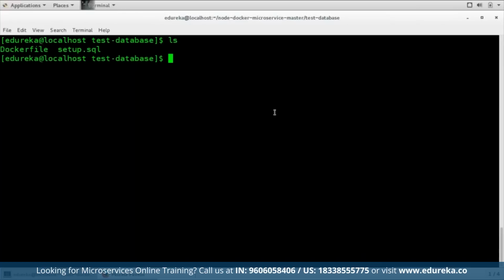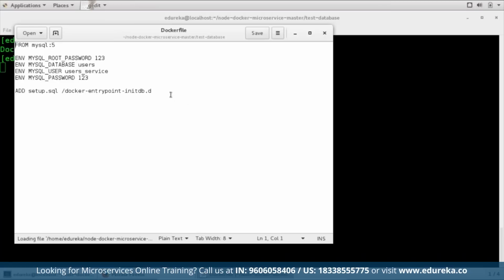So what I've basically done is replace my start.sh and stop.sh scripts with a Dockerfile. Let me quickly show you how the Dockerfile looks. It's pretty easy. Let me open it through gedit. We use MySQL 5 as the base image. After that, I've given the root password for my database, then the database name, user service, and then the MySQL password. The password is 123. Then we use the ADD command to add setup.sql to the Docker entry point initdb.d. Let me quickly save it and close it.